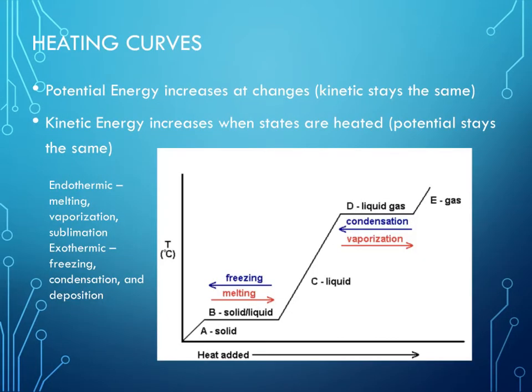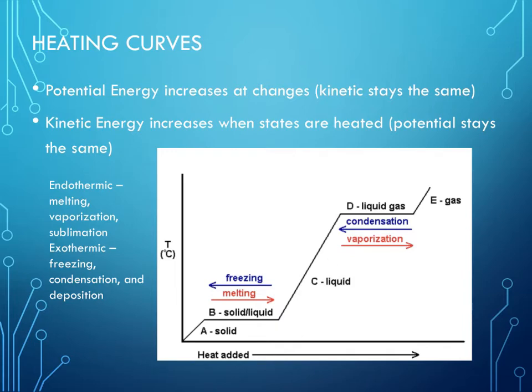Anytime you change state, you are involved with either energy going into the reaction or energy coming out of the reaction. And the energy that goes in is kinetic energy.